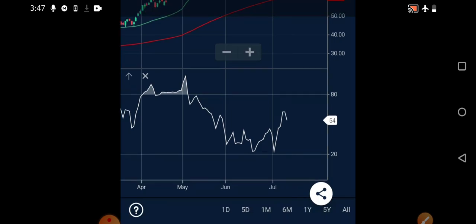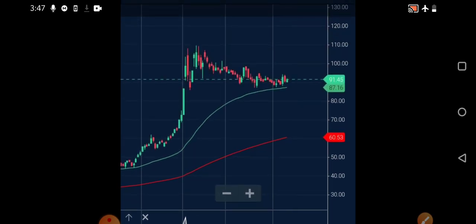And on the daily chart time frame, the money flow index is near 54. It is in the mid range, so it is also suitable. So these are the regions. Once it crosses the 100 rupees level, we may expect some very good move till 110.